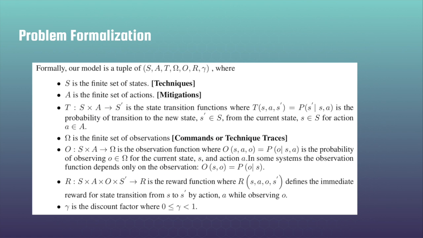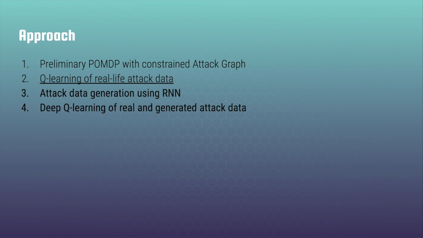In our problem formalization, we define the states to be our techniques, the actions to be the corresponding mitigations, and the set of observations as the commands or the traces of the techniques. We also have the transition functions, observation function, reward, and discount factor as normal. Our approach has 4 steps. First, a preliminary POMDP approach with a constrained attack graph, then a Q-learning of real-life attack data, third, attack data generation using RNNs, and then a deep Q-learning of real and generated attack data.